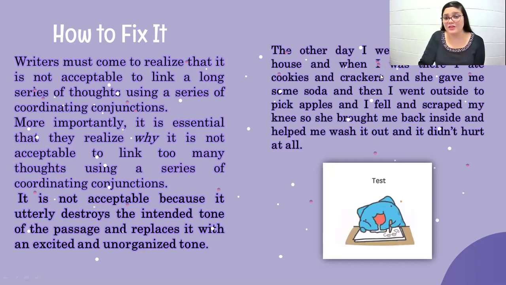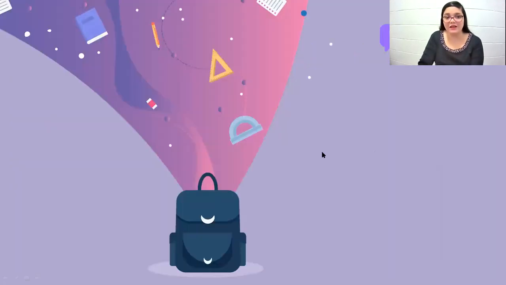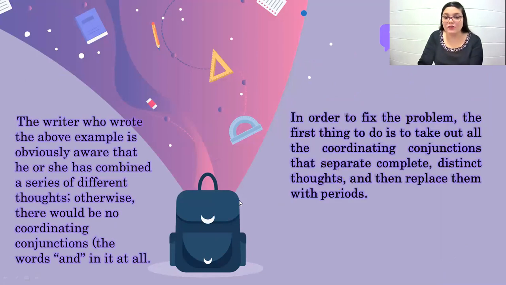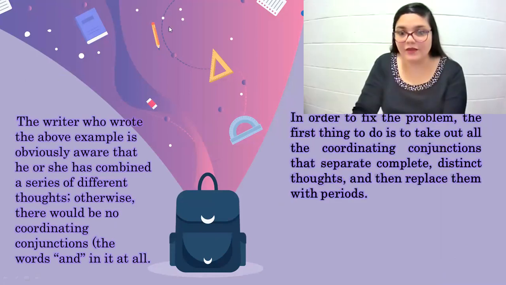As you see, we are using too many conjunctions over here. Too many. The writer who wrote the above example is obviously aware that he or she has combined a series of different thoughts. Otherwise, there would not be coordinating conjunctions joining the ideas. In order to fix the problem,